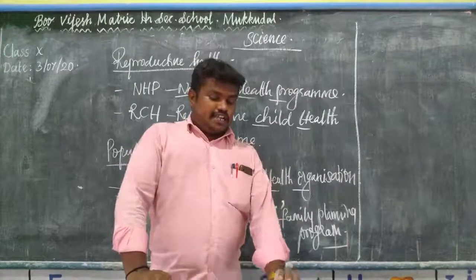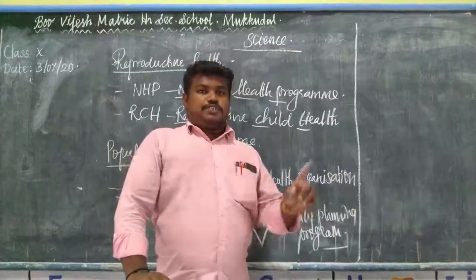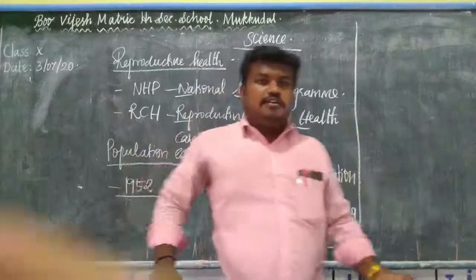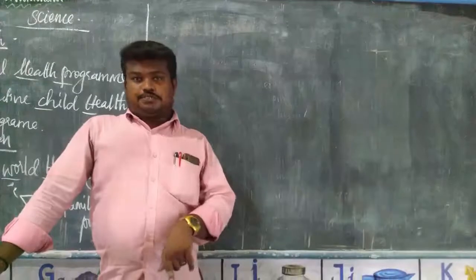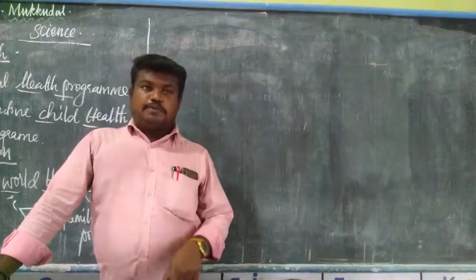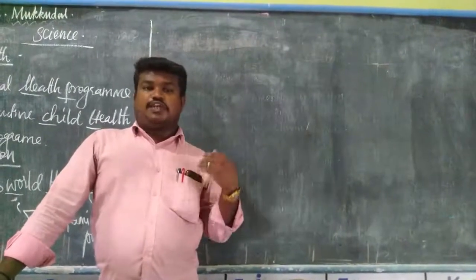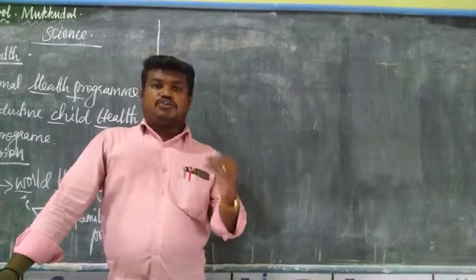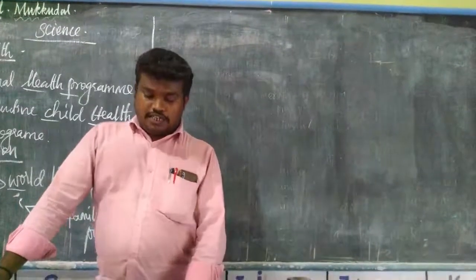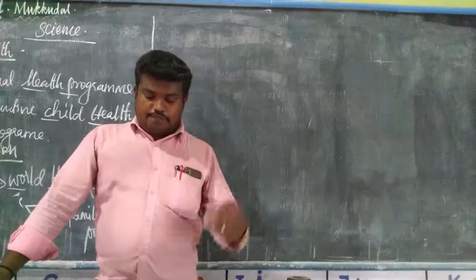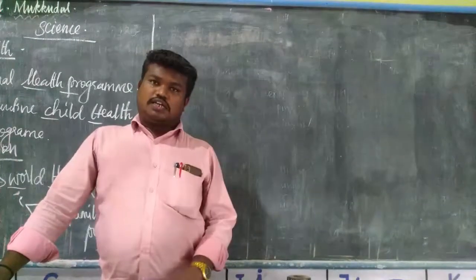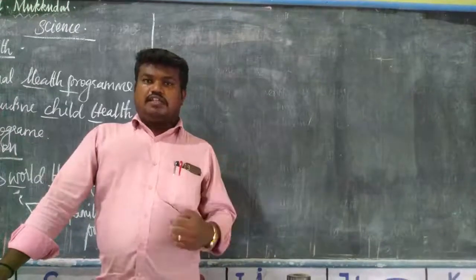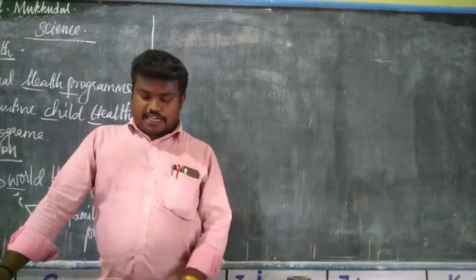Then next we'll see contraception. So what is meant by contraception? This is one of the measures to control the population. Techniques have been developed to prevent pregnancy in women.